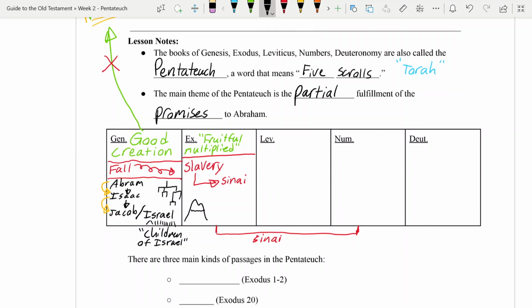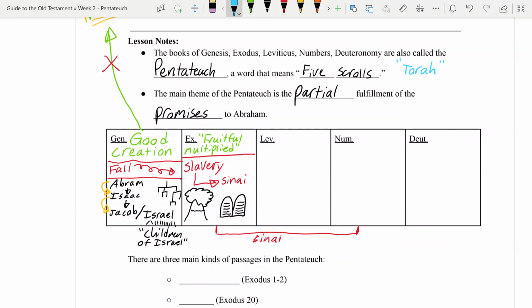So what are they doing there? Well, while they're there, God appears to them and talks to Moses on the mountain. He appears in a cloud, talks to Moses, and he makes a covenant, an agreement, that we call a relationship based on a promise, a covenant with the nation of Israel. Oftentimes, the most famous symbol of this covenant is the 2 tablets that have the 10 commandments on them. So Exodus 20 is where we get those 10 commandments listed out for the first time.